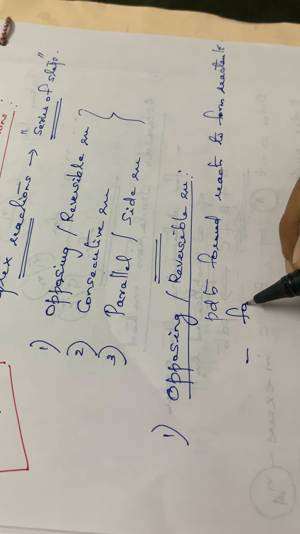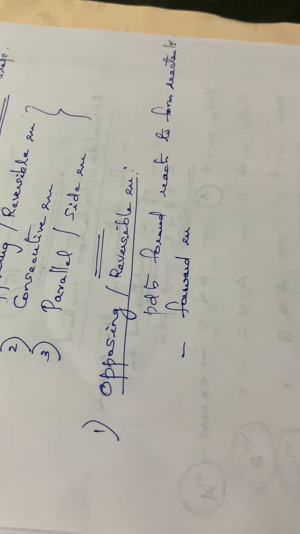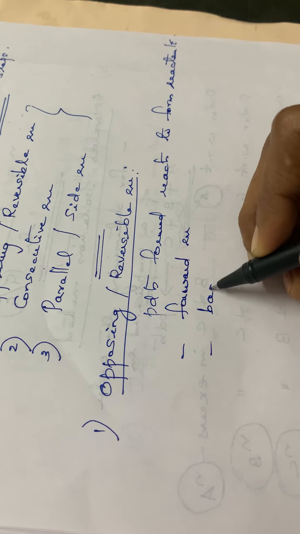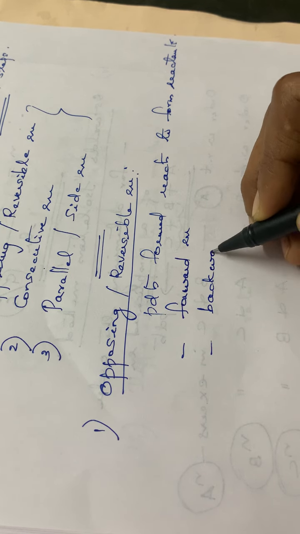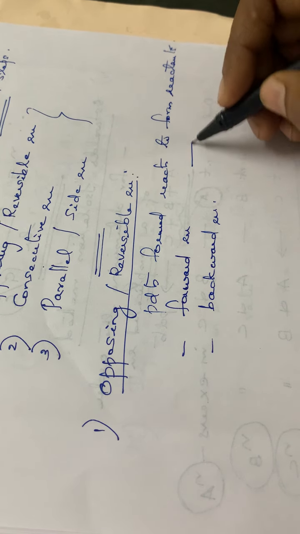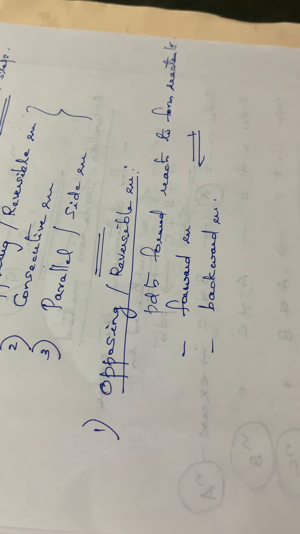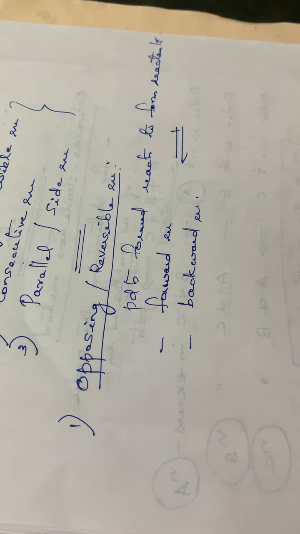So there will be a forward reaction as well as a backward reaction in the case of opposing or reversible reaction, and we represent it by a reversible arrow. At equilibrium, what happens?